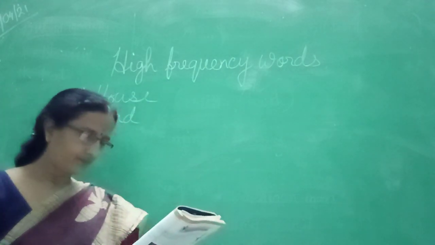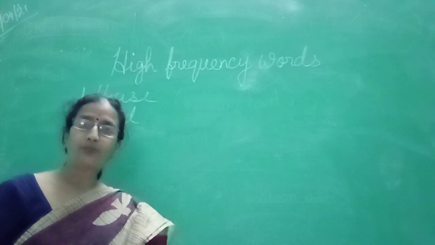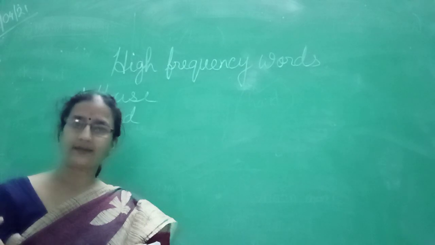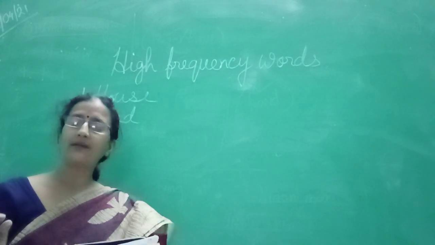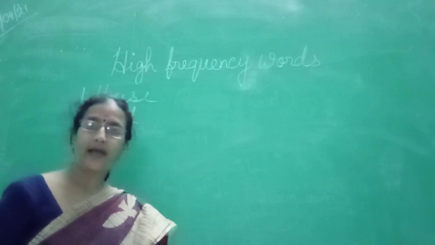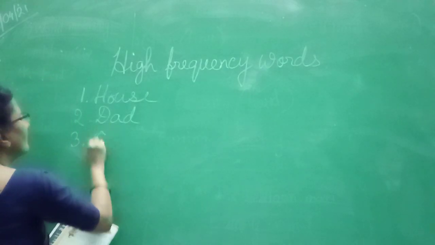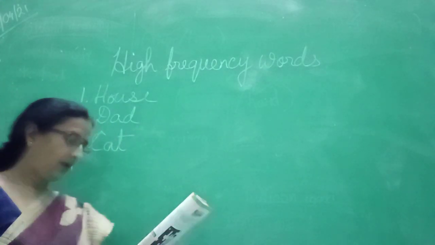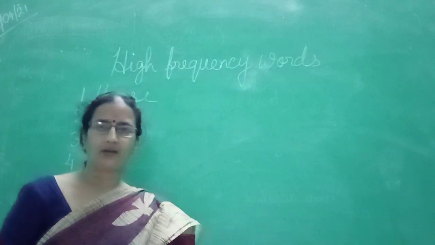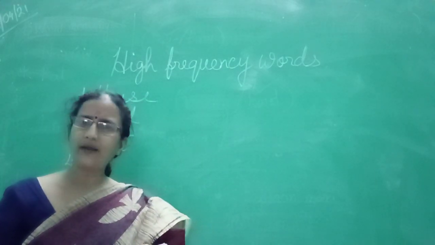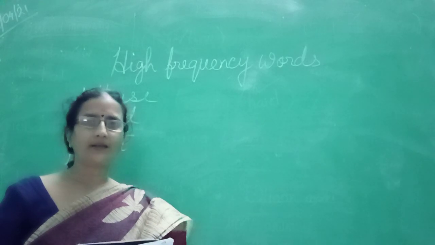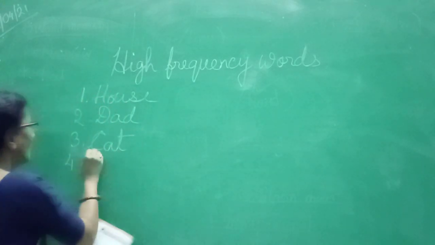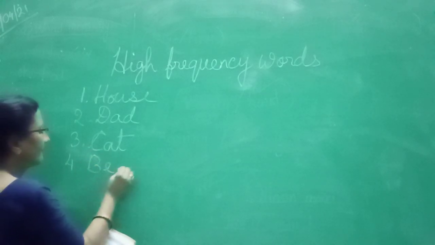Number 3, an animal that purrs. Purr is the word, that sound made by the cats. So the animal who makes the sound purr is cat. Number 4, you sleep in this. Where do you sleep? On the bed. So you sleep in this. The word is bed. See, all these are nouns. Now, bed.